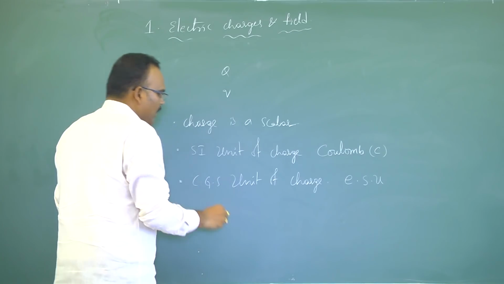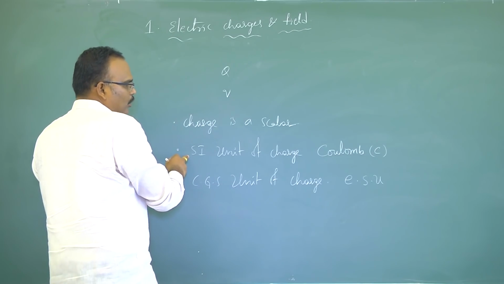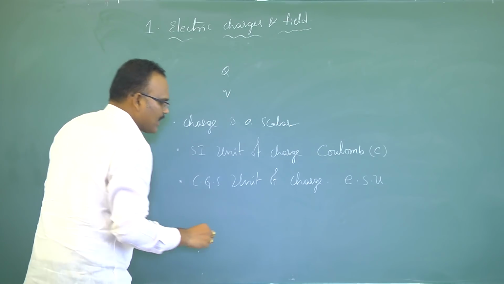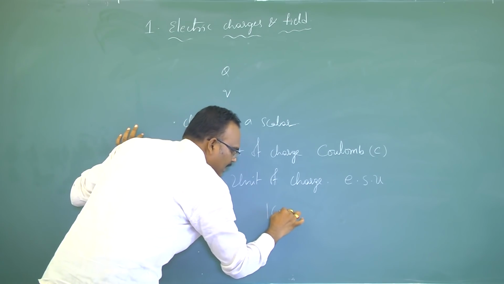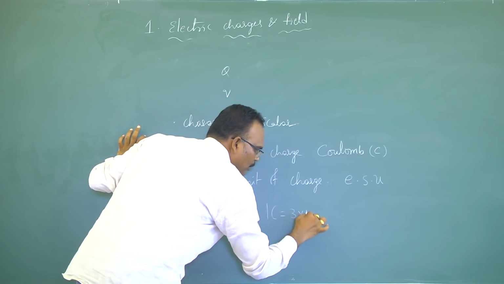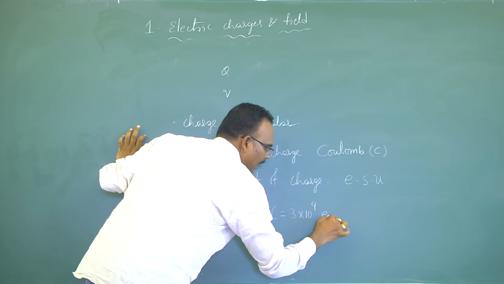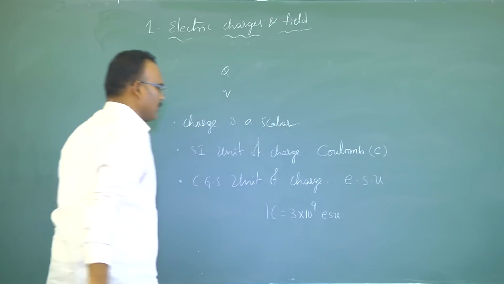The relation between the SI unit of charge and the CGS unit of charge is 1 Coulomb is equal to 3 into 10 to the power of 9 electrostatic units.